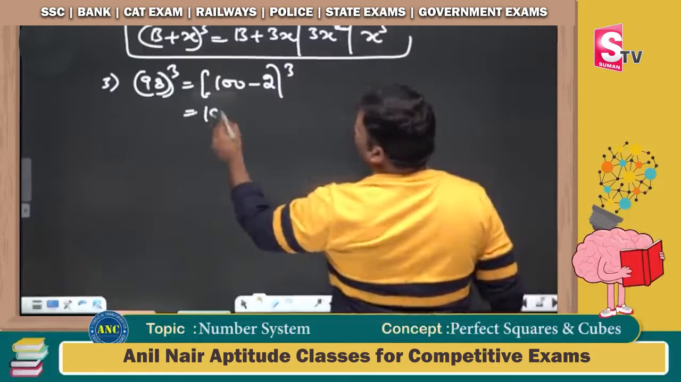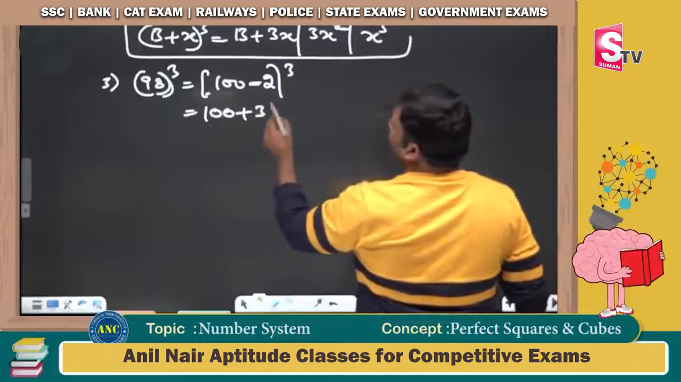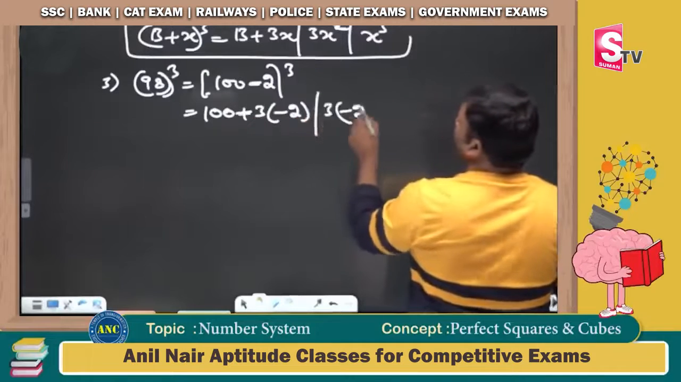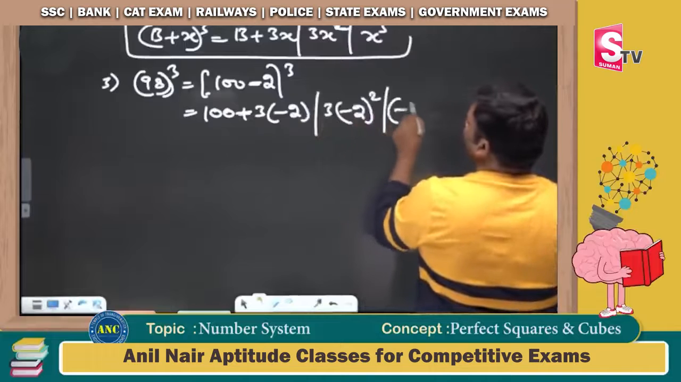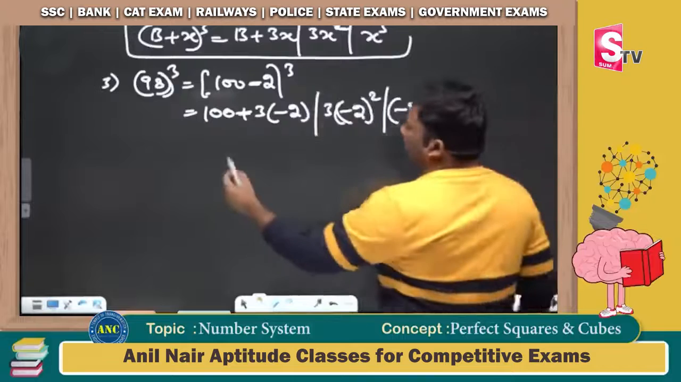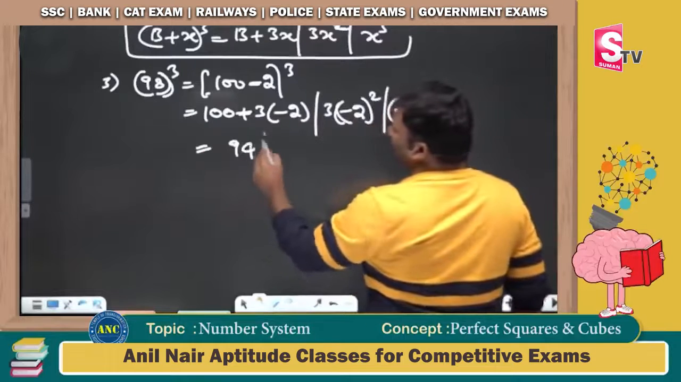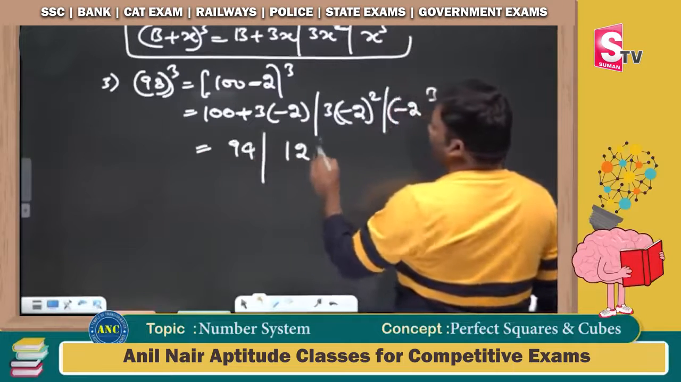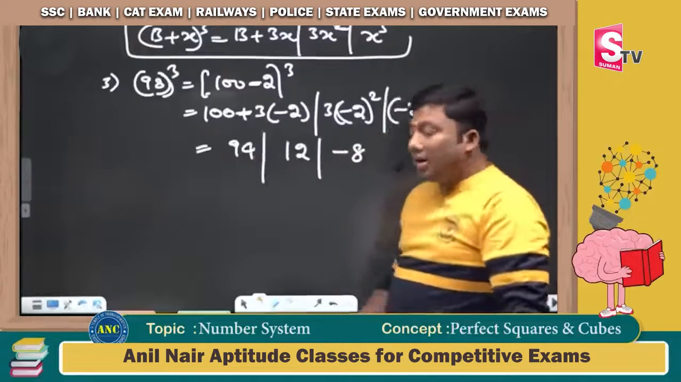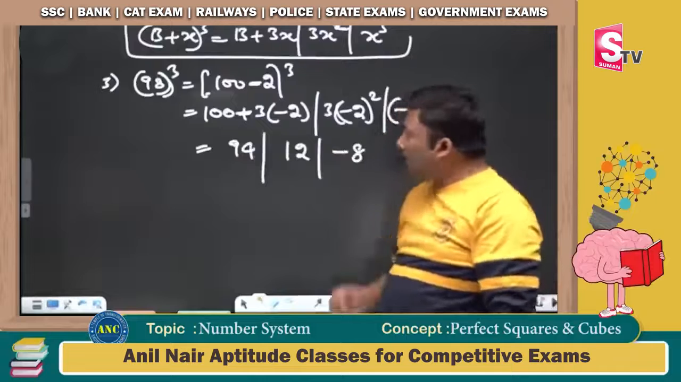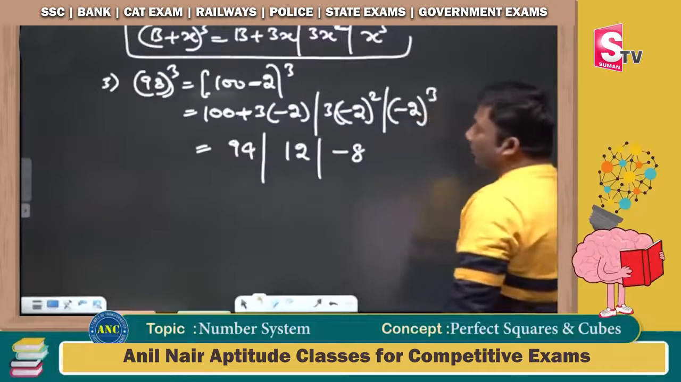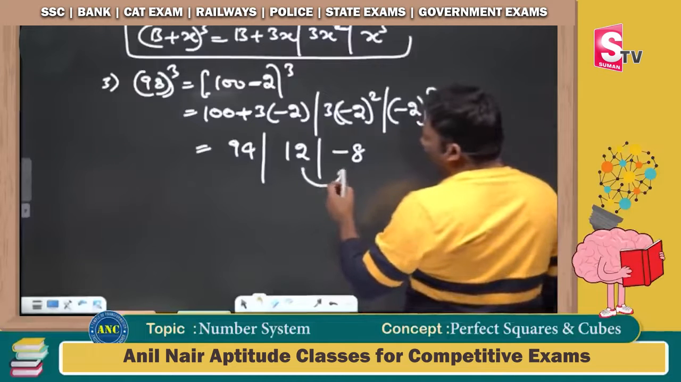These are nothing but b plus 3x, 3x square and x cube. 100 minus 6 is 94. 4 threes are 12. Minus 2 cube is minus 8. Now here in this case we got minus 8. If I cube a positive number, I will not get a negative number. So I will take a carry.